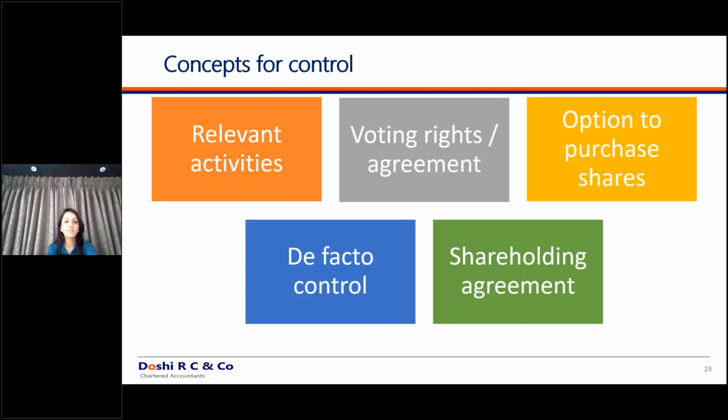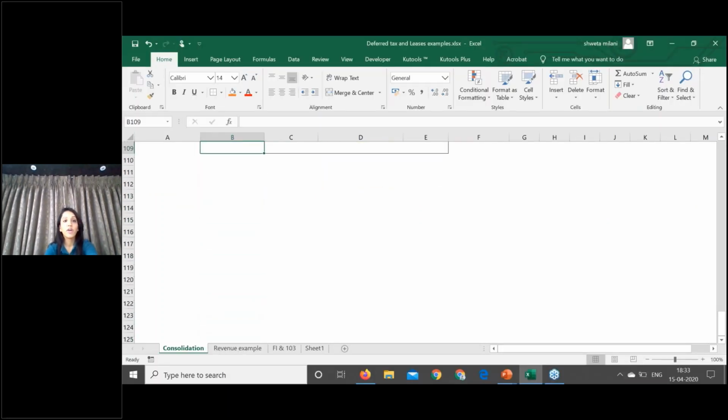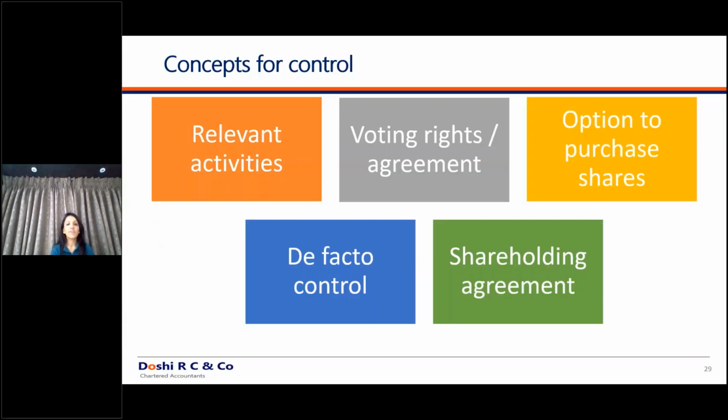What does this mean? If I have only 45% shares in one company, but the rest 55% are so much dispersed into various parts that none of the persons can come up and individually control the company. Even a single person is not holding more than 1% shares. So in such cases, what to do? In such cases, you have de facto control.